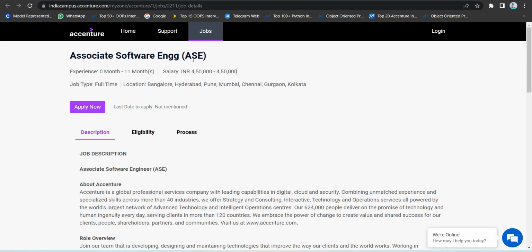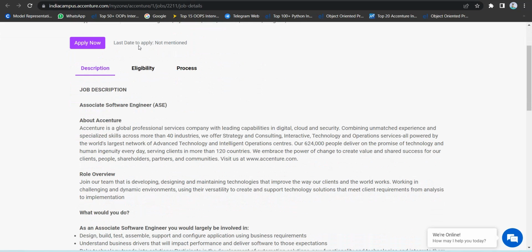Associate Software Engineering role, ASE in short. Experience 0 to 11 months, salary package 4.5 lakhs, job locations multiple locations are mentioned, so don't bother. Last date to apply is not mentioned, so you should apply as quickly as you can, because they can suddenly close their registration form.